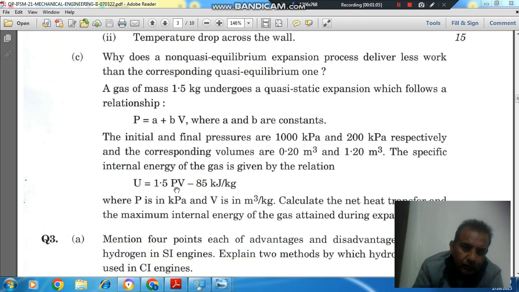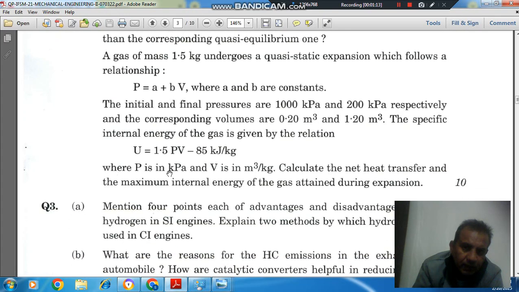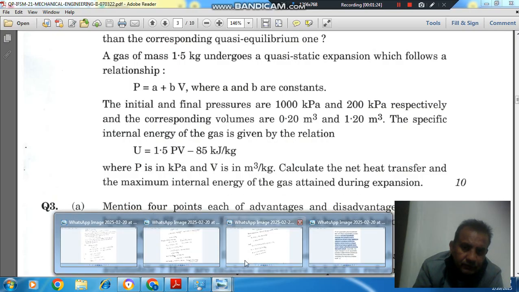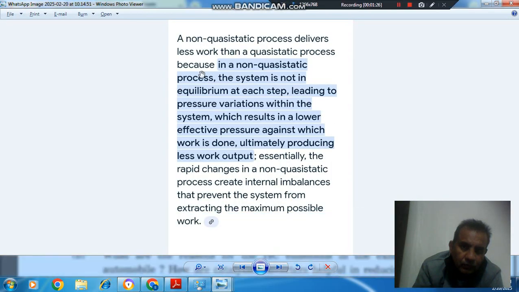The specific internal energy of the gas is given by the relation U is equal to 1.5 PV minus 85 kilojoule per kilogram, where P is in kPa and V is in meter cube per kg. Calculate the net heat transfer and maximum internal energy of the gas attained during expansion. So here the first question is why a non-quasi-static process does less work as compared to a quasi-static process.